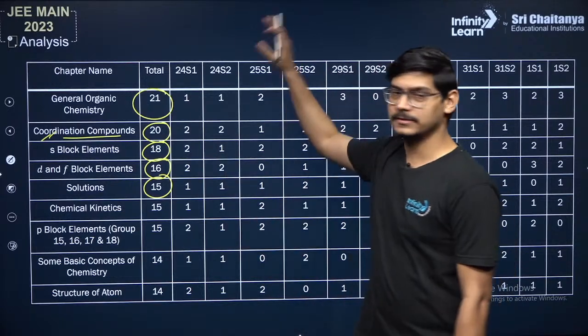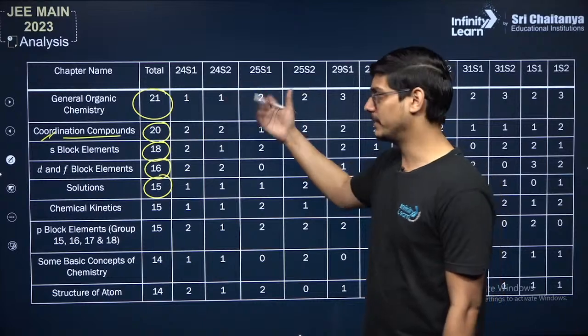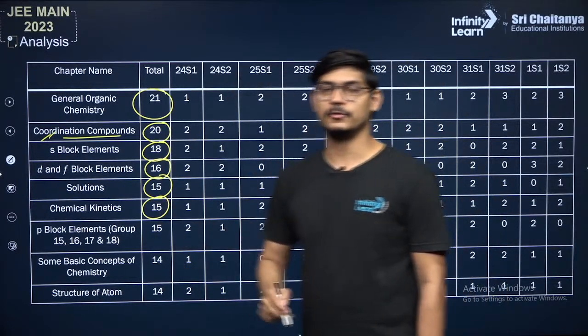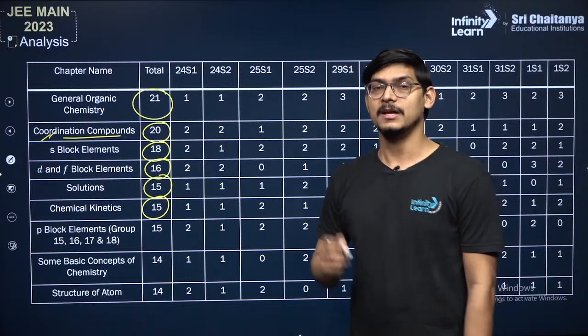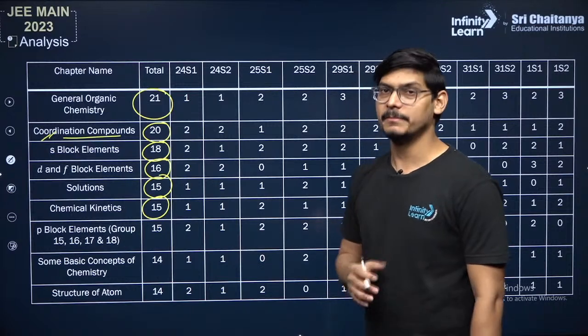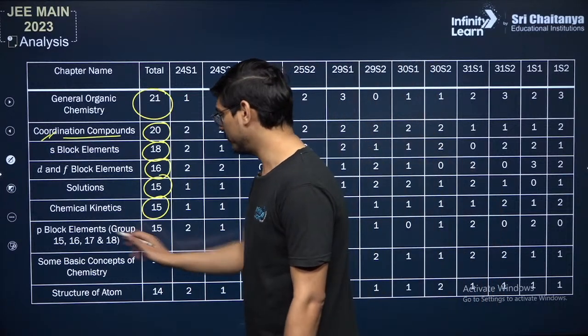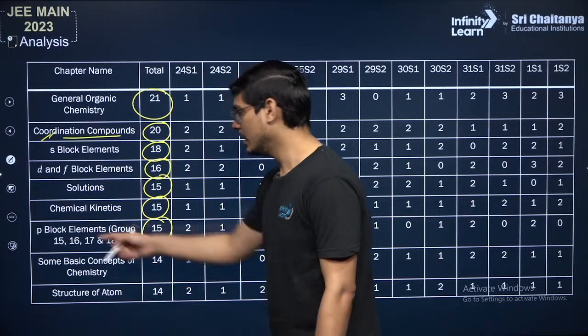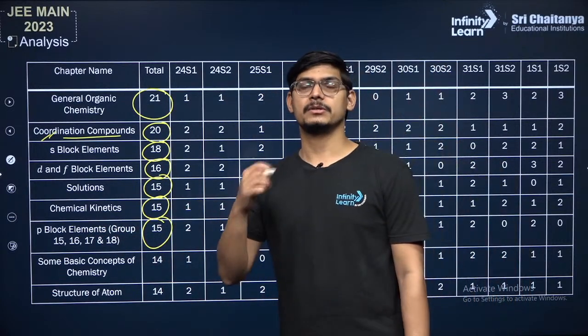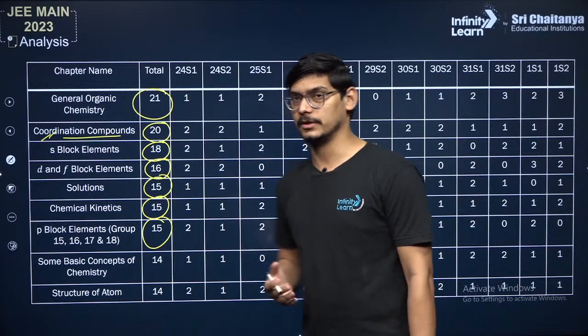Don't worry, I'll discuss the important topics towards the end of this video. Then chemical kinetics: the majority of questions are from first order reactions, so if you study first order reactions, that pretty much covers the majority of questions. Then from P block, 15 questions were asked, from groups 15, 16, 17, 18. I will tell you towards the end of the video which topics you are supposed to cover first in P block.